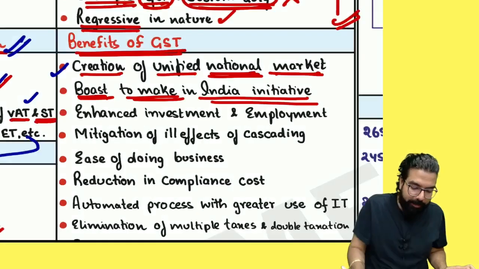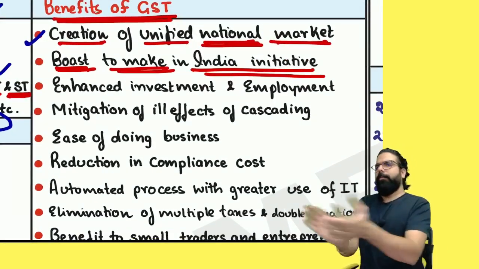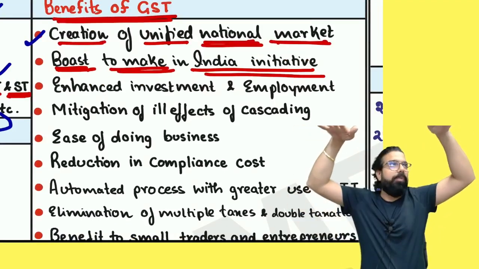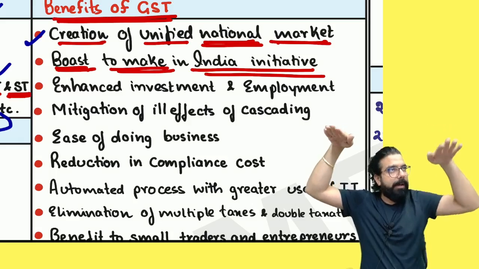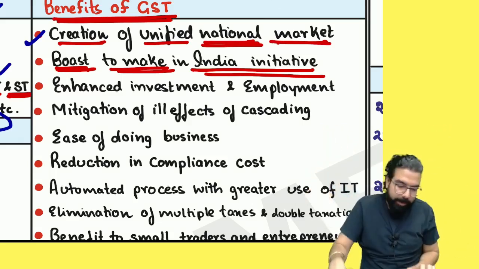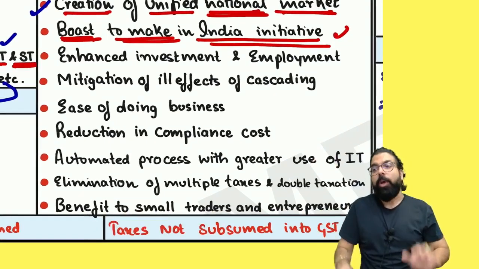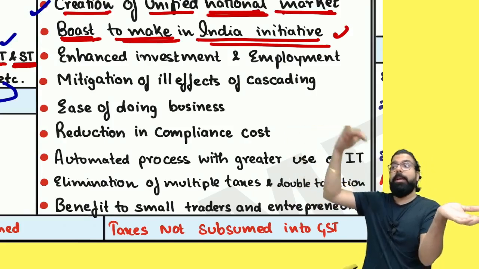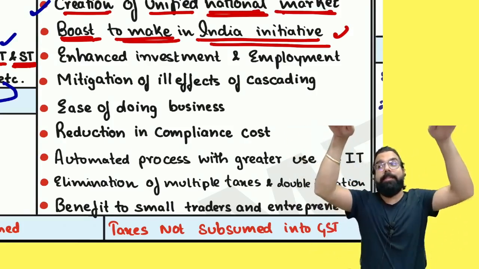Okay, where are we? Benefit. Next. People, tell me one thing. If you buy from anywhere and you get the credit, your cost will come down. Cost coming down means people will make in India, so there is a boost to Make in India. When making in India happens, many companies from outside will come and make in India, because making in India is cheap.